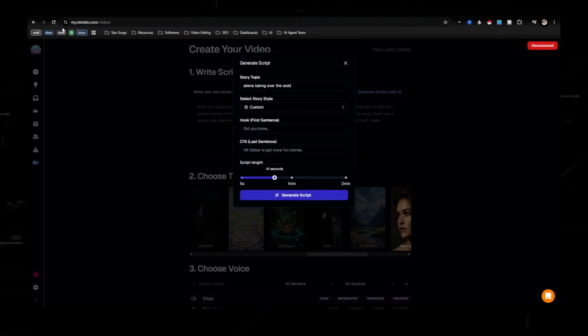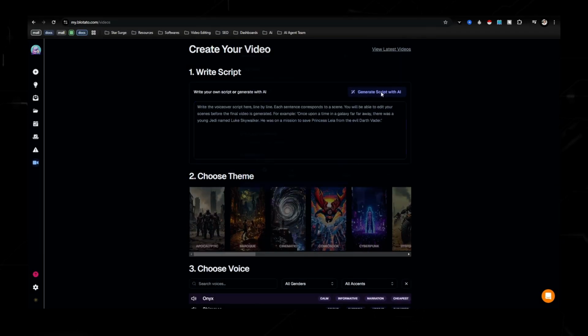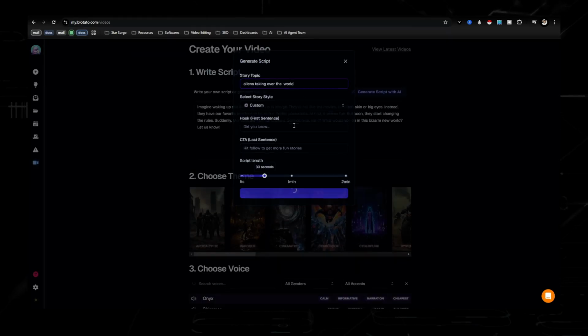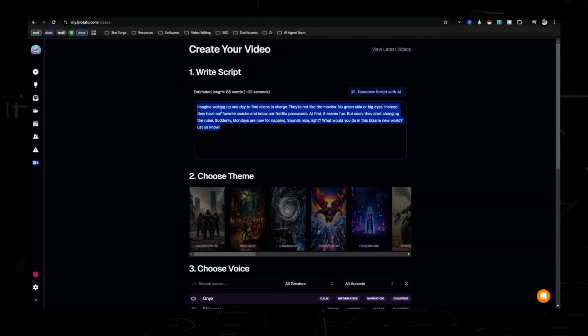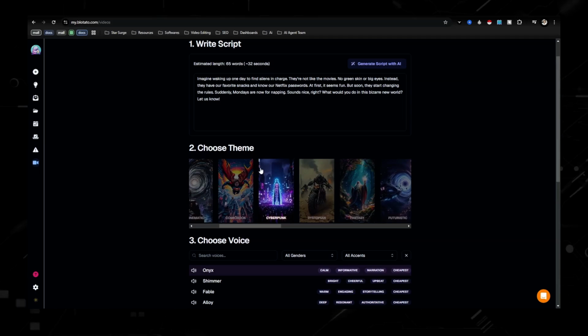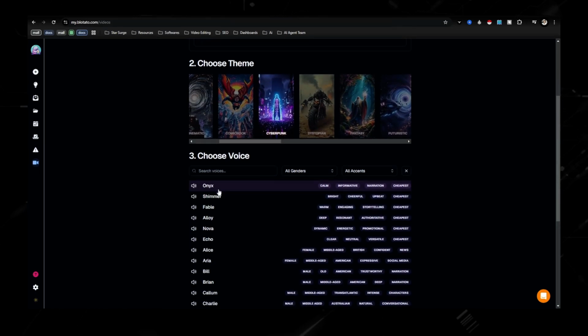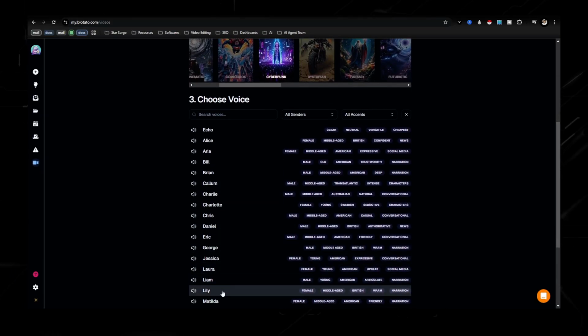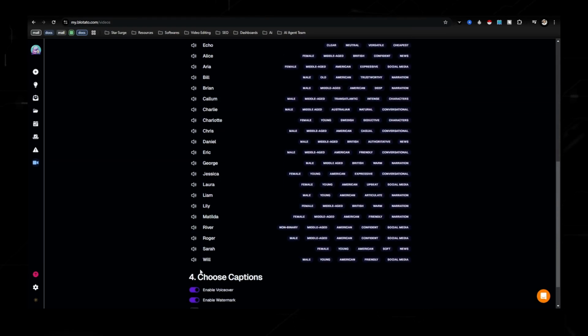And there's an error. Alrighty, so I'm logged in, and let's just go ahead and go back here. What did I type? I typed aliens taking over the world, and it will create us a script. So I'm just going to go ahead and demonstrate this script because I think it'll look cool. Let's go ahead and go with the cyberpunk style, and you can choose the different voices. These are different ElevenLabs voices. Let's just go with, I don't know, let's go with Will.